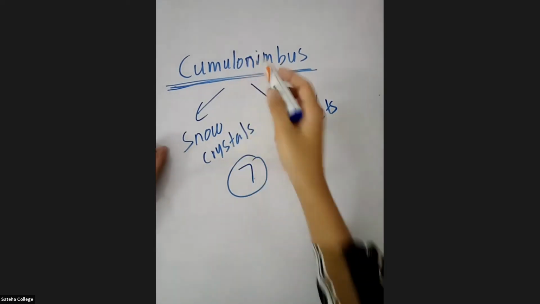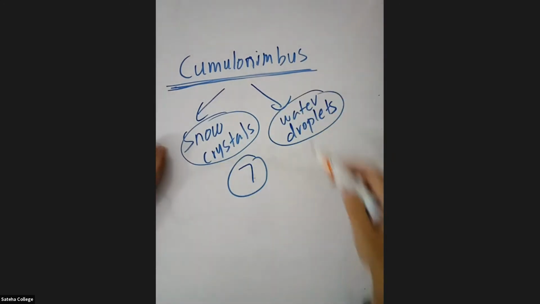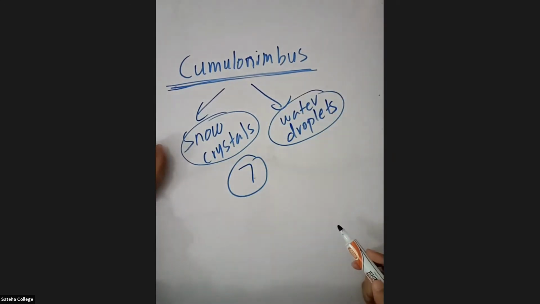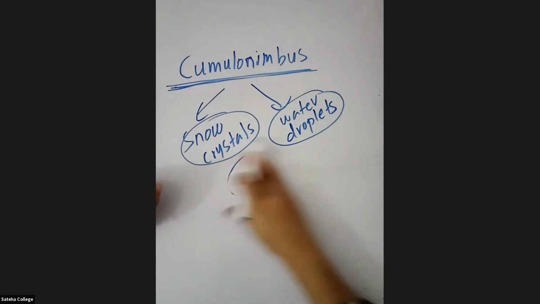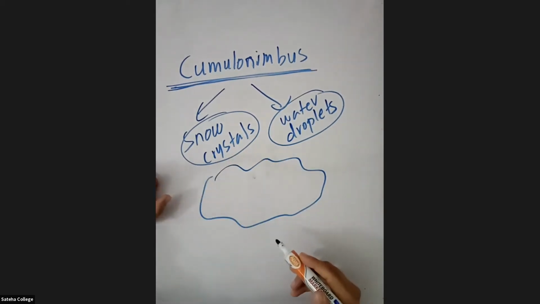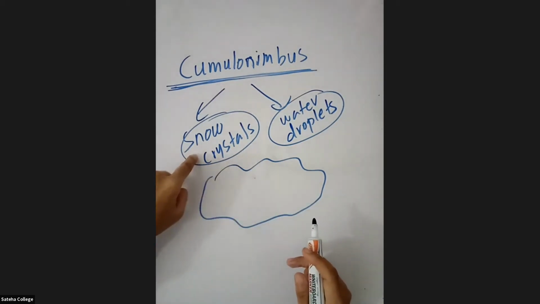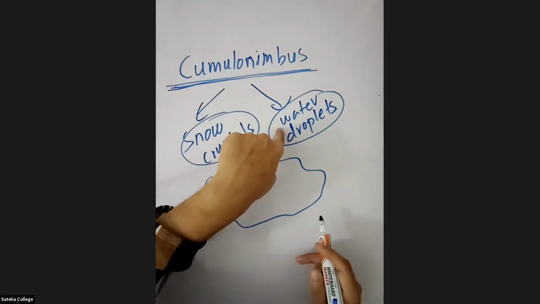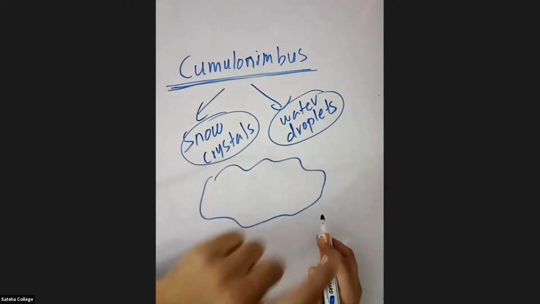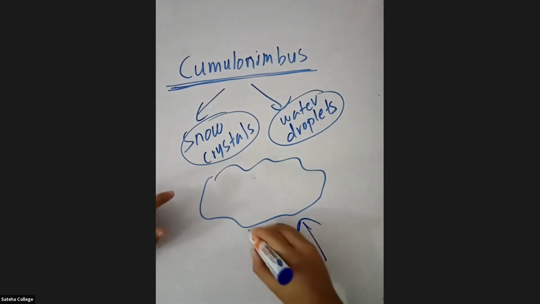So in the cumulonimbus clouds, you have snow crystals as well as water droplets, right? The wind will blow from bottom to top in these clouds.